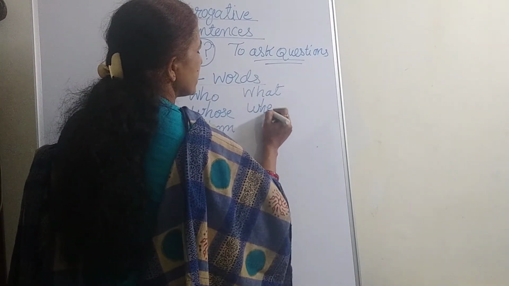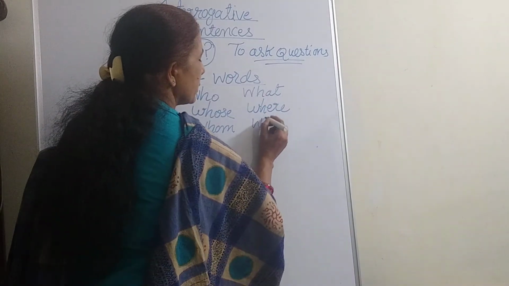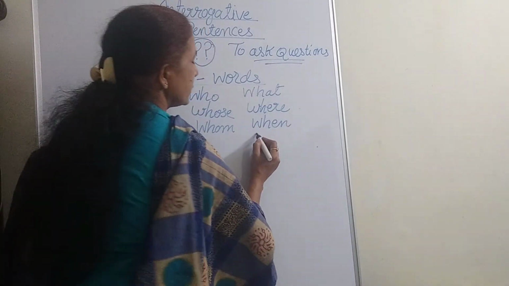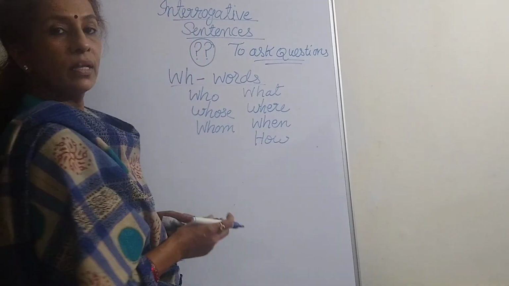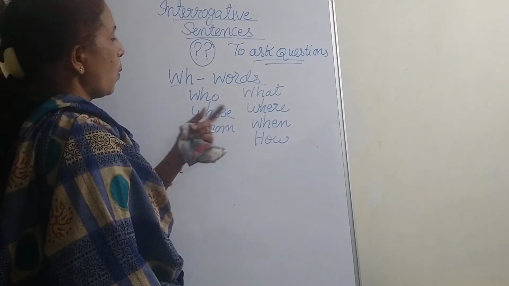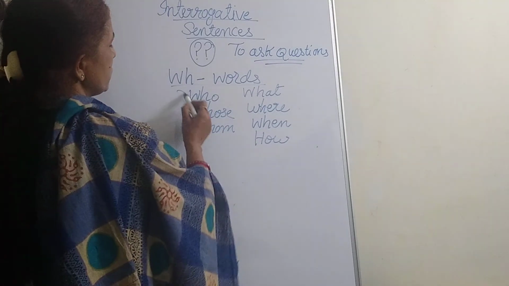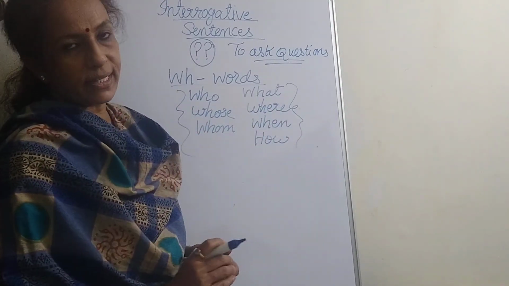If it is a place, we use where. If it's time, we use when. And for the condition or how things are done, we write how. So who, whose, whom, what, when, where, how: these are all words used to frame interrogative sentences.